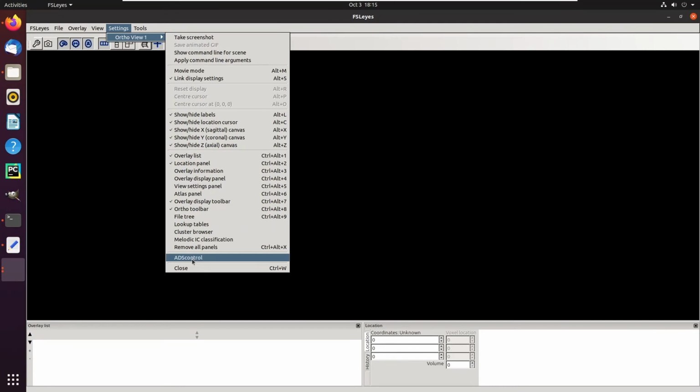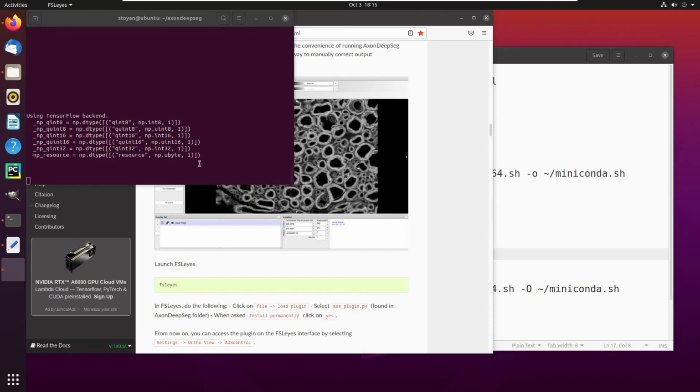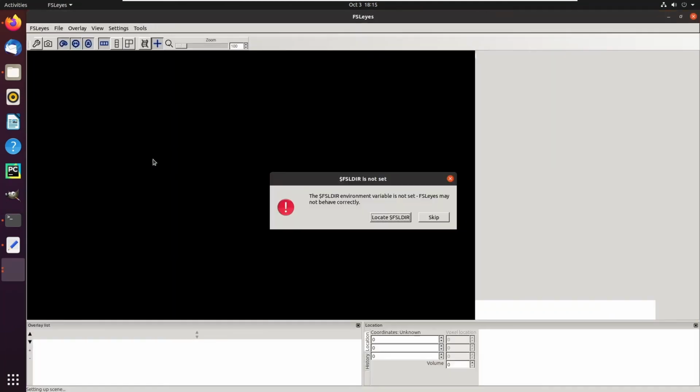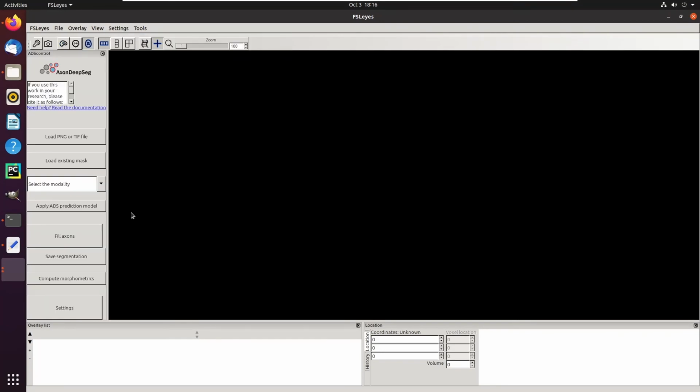Now it is possible that for some of you this will not appear right away. So in order to make it appear, we're going to want to restart Fossilize. So just close the software and press the command to interrupt, because sometimes the software will hang, but that's not a problem. We can just start it again. Skip. And there you have it. The plugin is installed.